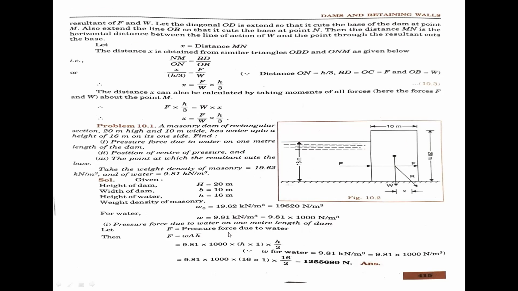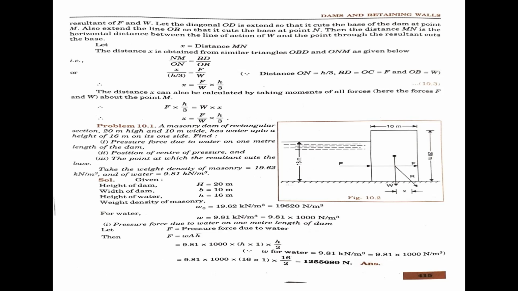Okay, now some example problem I have to calculate. Read the problem, and let me explain the problem. Imagine a dam of rectangular section, 20 meters high and 10 meters wide, has water up to a height of 16 meters on one side.